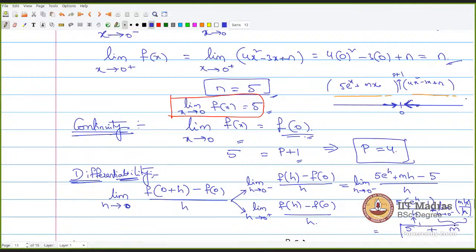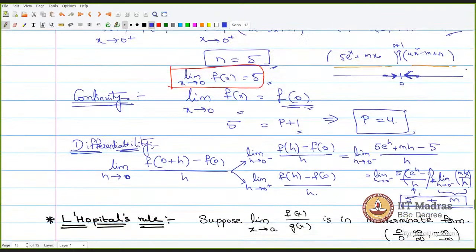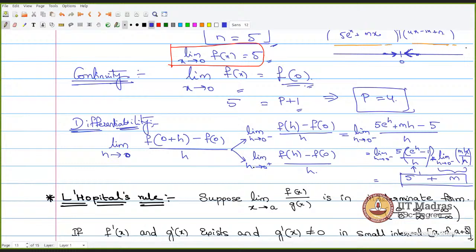Can you repeat that once? This e power h minus 1 by h is a standard limit. When h tends to 0, e power h minus 1 by h will tend to 1. Therefore, 5 times 1 will tend to 5, so it's just the constant multiplied to the function. So we got the left hand limit as 5 plus m. Now, what will be the right hand limit?